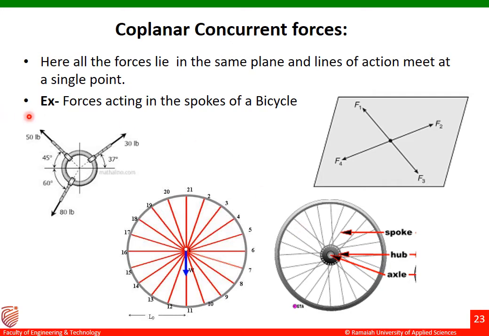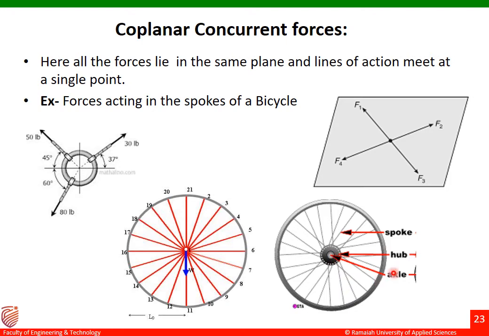An example for this would be forces acting in the spokes of a bicycle. Let us consider this is the X axis, this is the Y axis. This bicycle is situated in the XY plane. All the forces in this bicycle wheel are acting on the same plane, between X and Y. This is called a coplanar system of forces. Next one is concurrent forces. You can see all the spokes are meeting at the same point. That's why it is called concurrent.